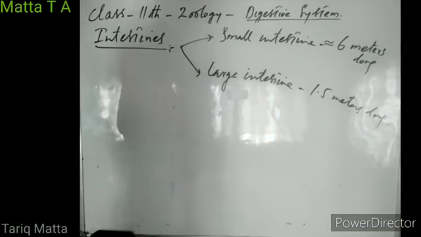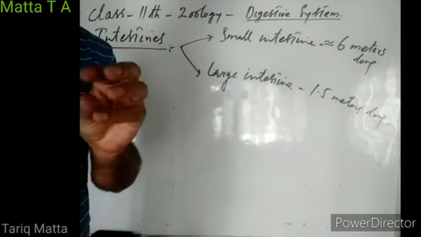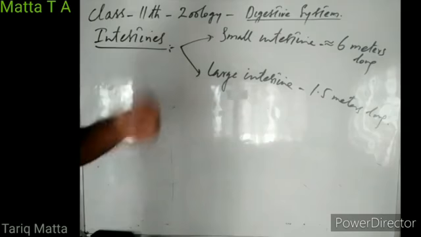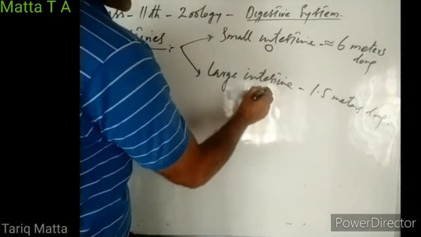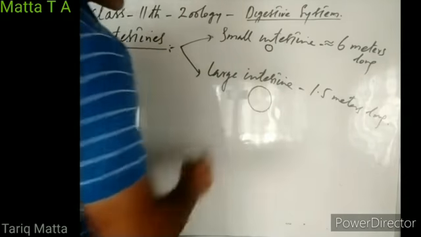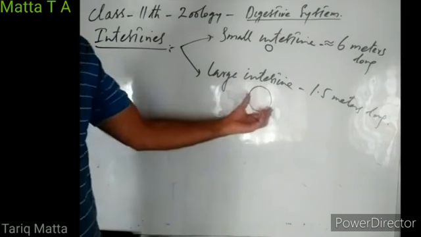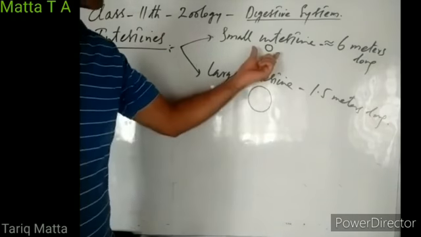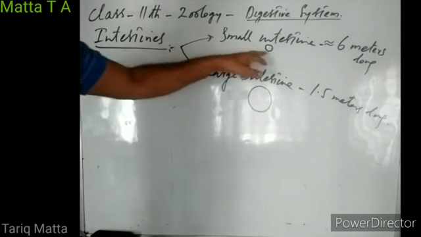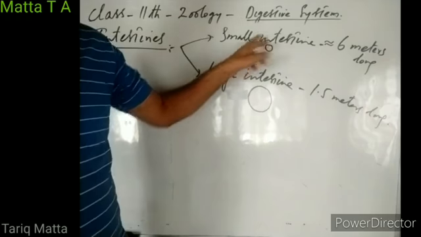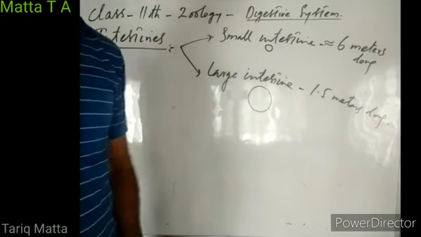Small intestine is known as small intestine because it has a small diameter as compared to large intestine. Its diameter is very less. Large intestine has a large diameter, so it appears larger in shape, while the other appears smaller in shape. That is why this part of intestine, which has less diameter, is known as small intestine, and this is known as large intestine.